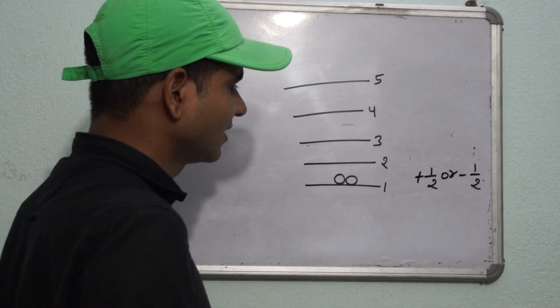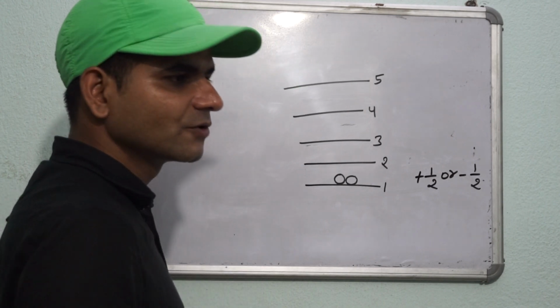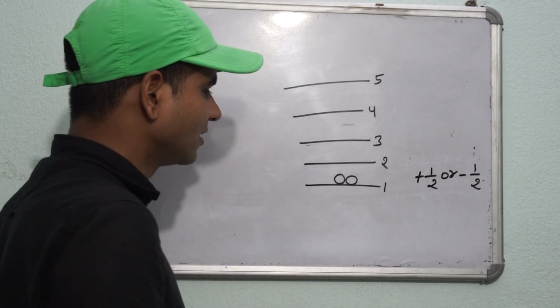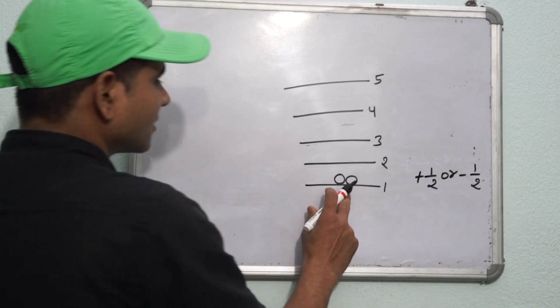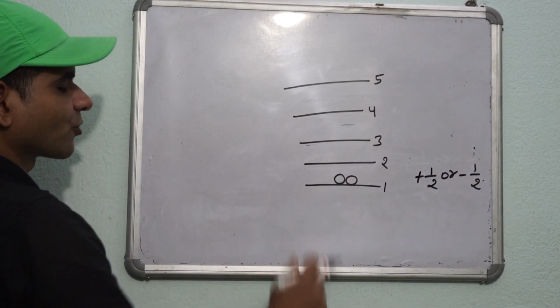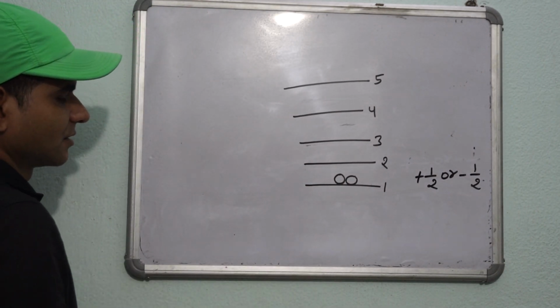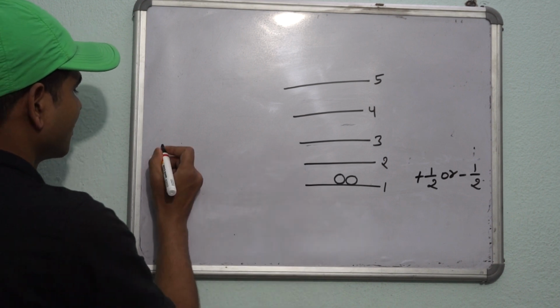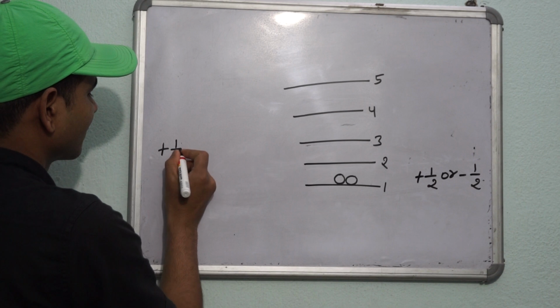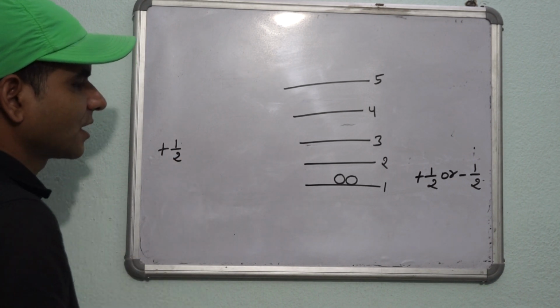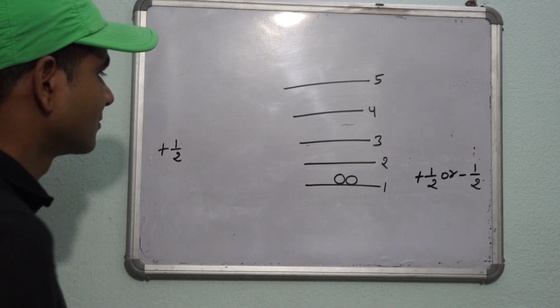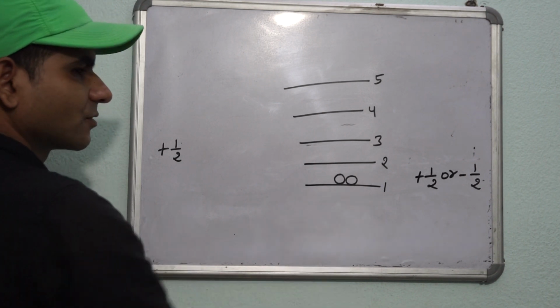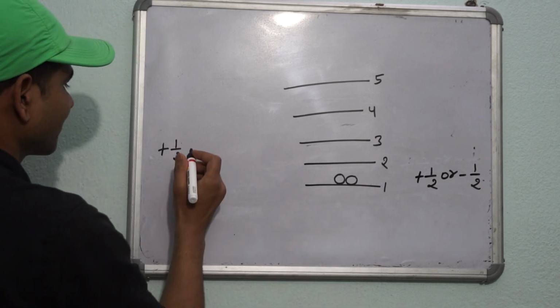What's the reason that their spin values would be cancelled out? Let's see. There are two protons in a nucleus. Then the spin value of one proton would be plus half, and the spin value of the other proton would be minus half.